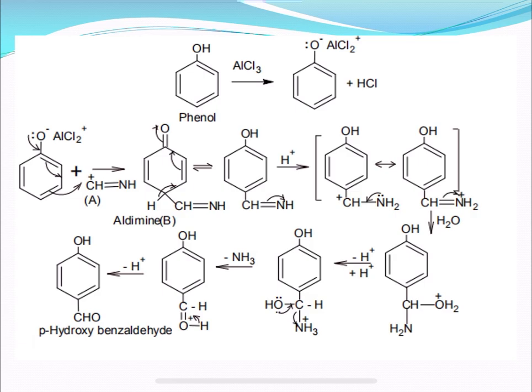It looks a little complicated, but if you understand it in a stepwise manner, you will definitely be capable of writing the mechanism. You have to practice it, write it again and again, so that the mechanism becomes very familiar to you and you understand the arrow marks. While writing mechanisms in organic chemistry, it is very important to use the arrow marks in a proper way. Okay. So, this is all about Gattermann synthesis.